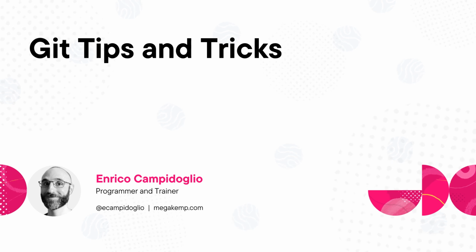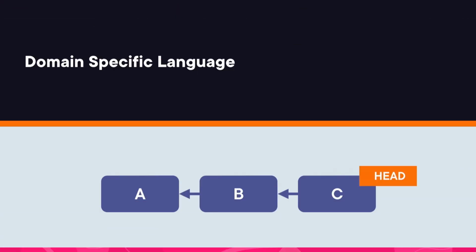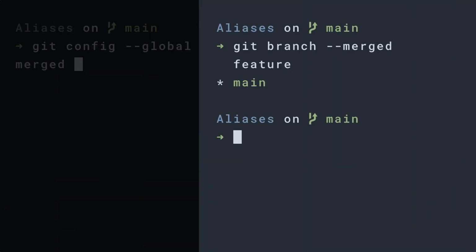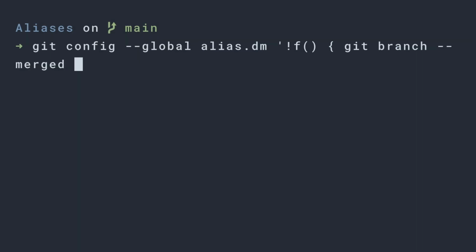I'm an independent programmer and trainer, and like you, I use Git every day to manage the history of the code I work on. Over time, I've developed a deep appreciation for Git's design philosophy. Contrary to popular belief, Git isn't an obscure, overly complex tool. It's more like a Swiss Army knife, packed with small, specialized tools designed to do one thing well.